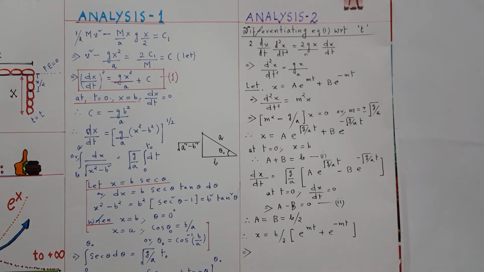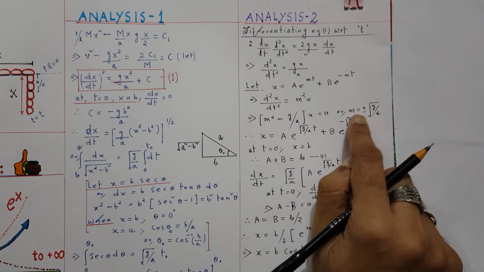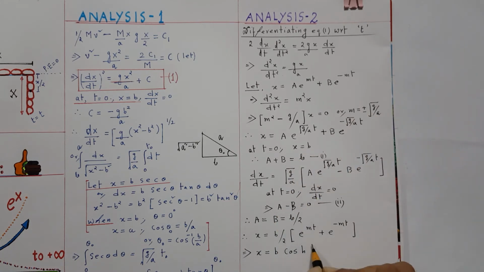So I can write x equals b cos h mt. What is my m? m equals root over g by a.